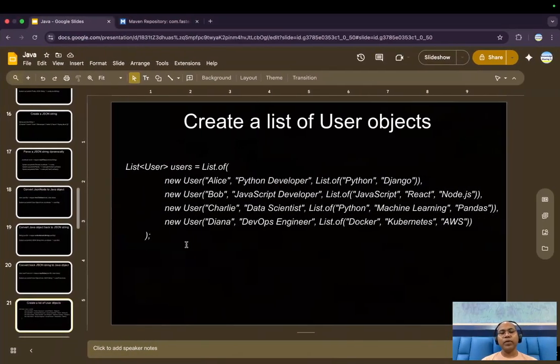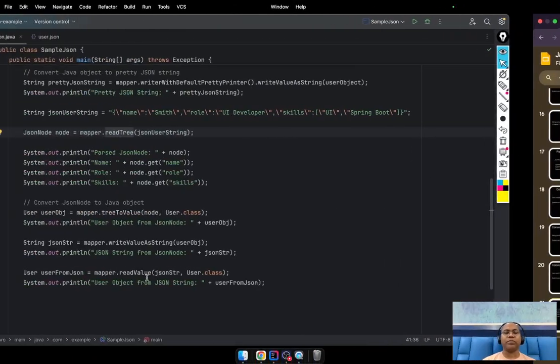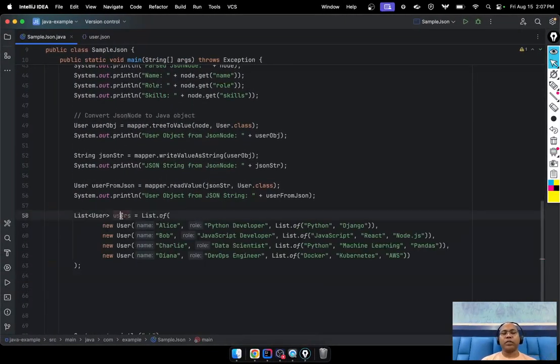So not just only one user, we have a collection of users. For example, we have a users list, maybe a list of multiple users. Maybe this is from the database. Let's say you call the database and you get the list of users.